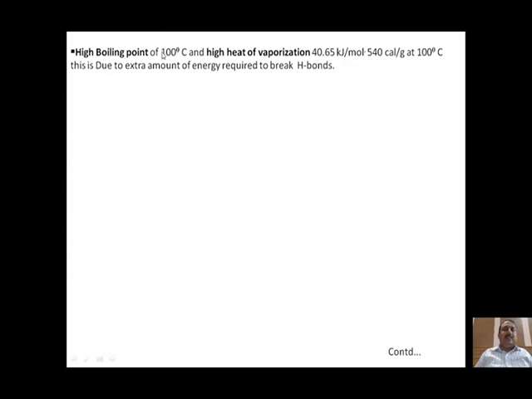When we compare this boiling point of water with other molecules like methane and ammonia, which have a similar molecular weight as compared to water, they are gaseous in state. That means their boiling point is very low.